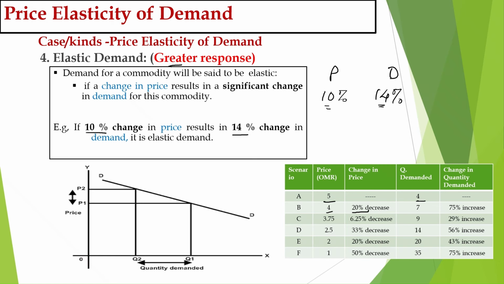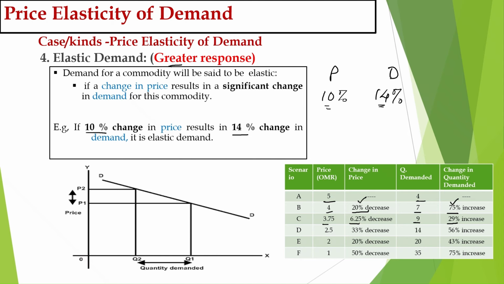So you can see the demand increases to 7, which means a 75% increase in price. This 75 is more than 20. This is called elastic demand. The next one, price falls to 3.75, which means price decreases by 6.25%. Demand increases from 7 to 9, which means the change in demand is 29%. So 29 is more than 6.25.